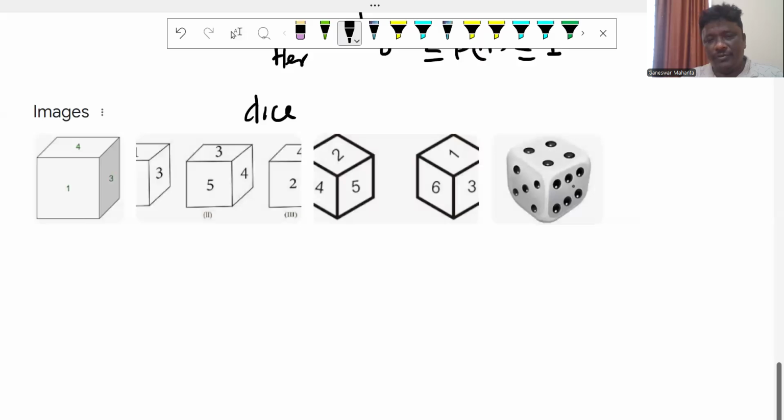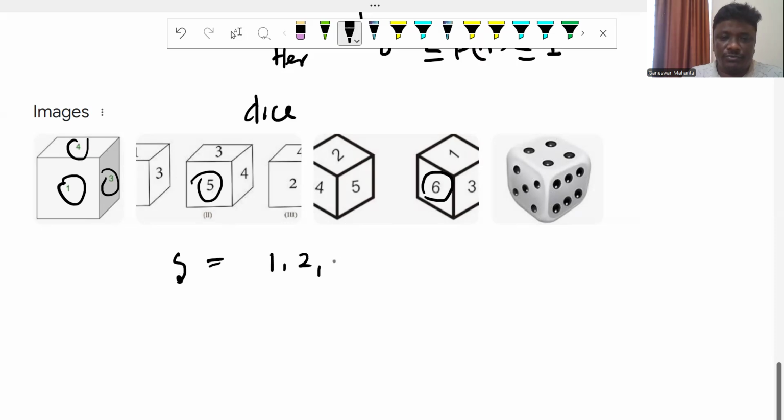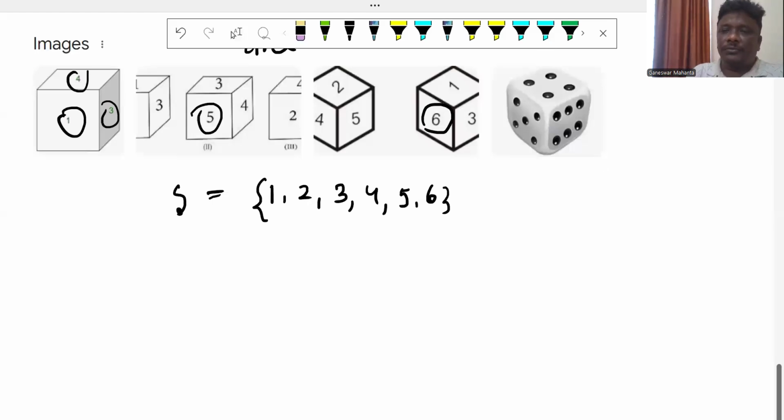Then the total sample space: 1 face is present, 3 face is present, 4 face is present, 5 face is present, and 6 face is present. So the total sample space represents 1 or 2 or 3 or 4 or 5 or 6. This is our sample space. So now we need the probability of an even number.